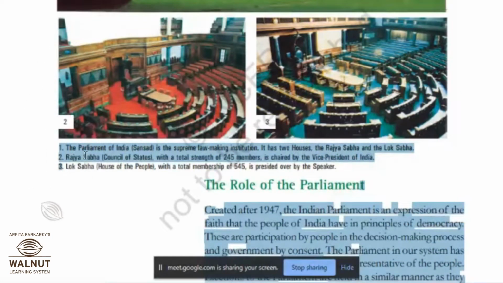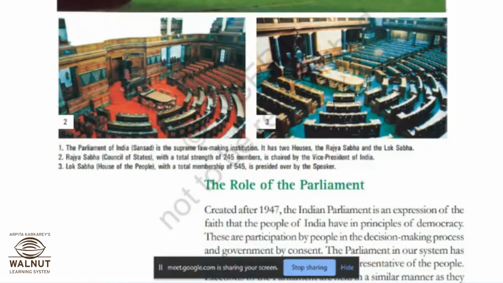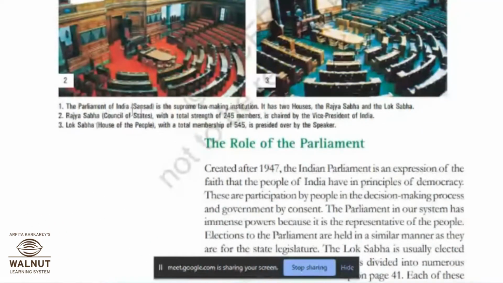If you see the difference between Rajya Sabha and Lok Sabha here, for Rajya Sabha they have specially mentioned in brackets that it's the Council of States. But for Lok Sabha they have not mentioned anything in brackets; it is only the House of People. There is a difference between the Council of States and the House of People. So what is that difference? We are going to read it in the content. So do remember these words: Parliament of India, Rajya Sabha and Lok Sabha.